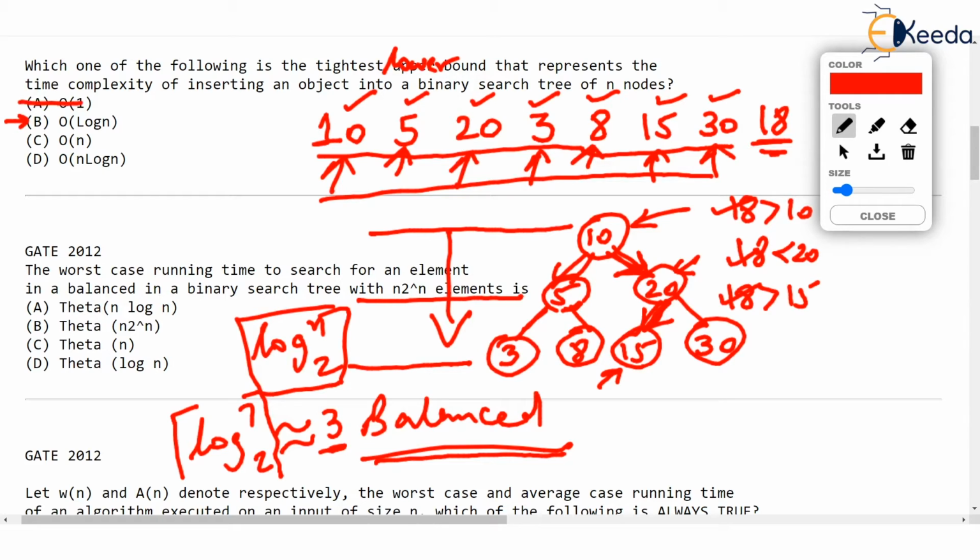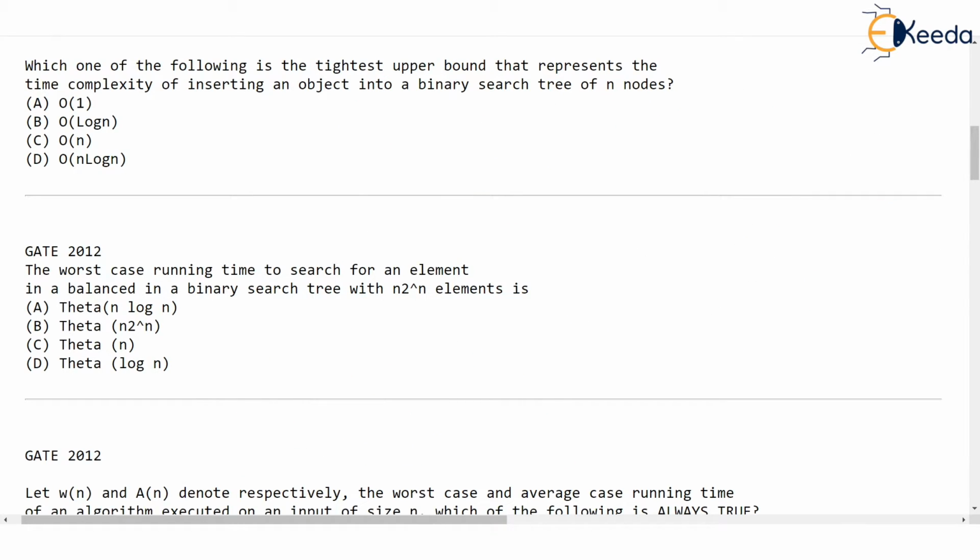O(1) is out of question. Come on, how can it take constant time? And n log n is a lot of time actually. So the answer to our question, the upper bound, is C. It will be O(n).